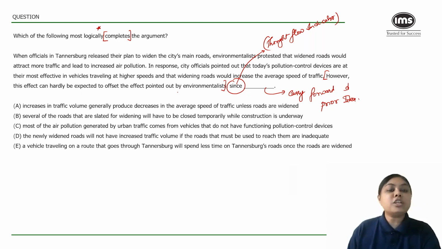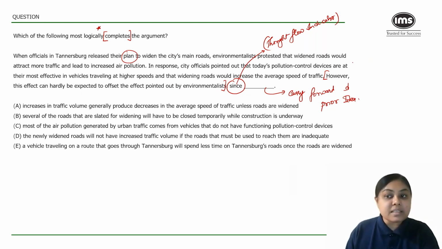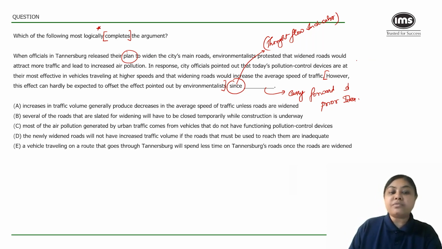It says when officials in Tanzberg release their plan to widen the city's main roads, environmentalists protested that widened roads would attract more traffic and lead to increased air pollution. In response, city officials pointed out that today's pollution control devices aren't most effective in vehicles traveling at higher speeds, and that widening roads would increase the average speed of traffic.